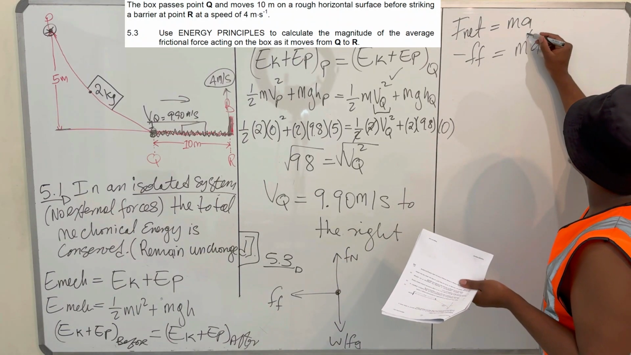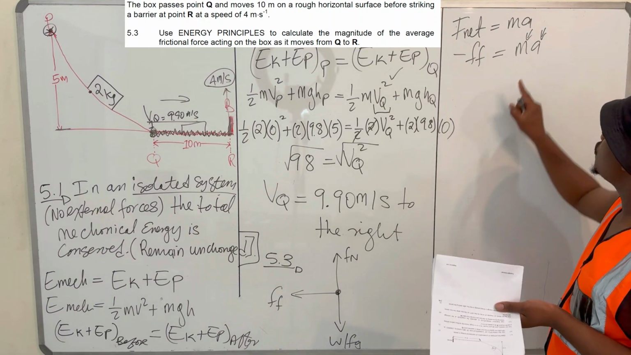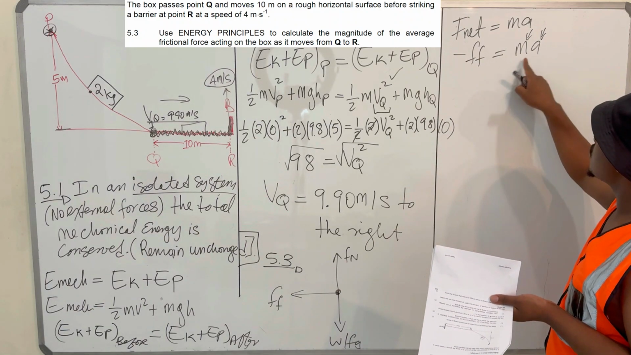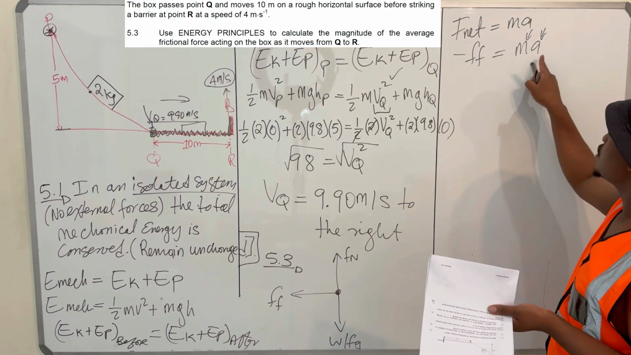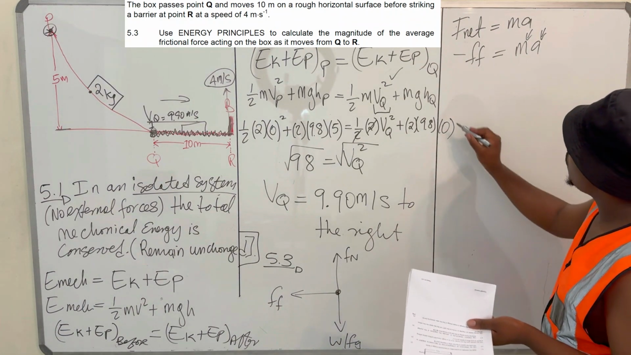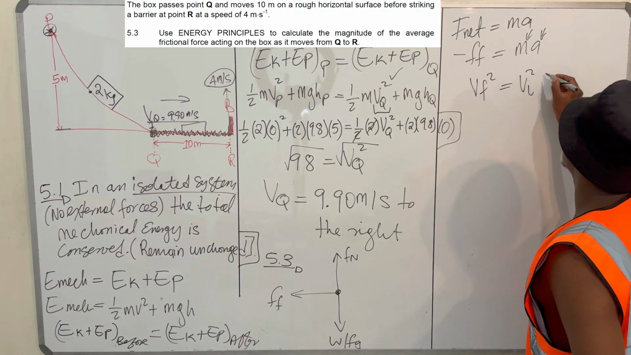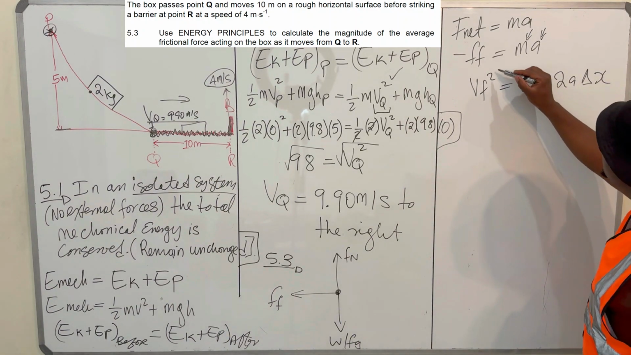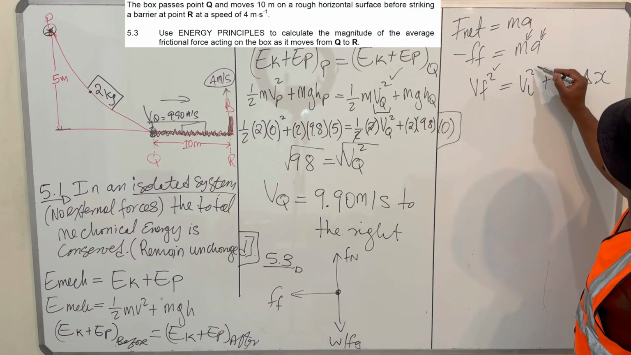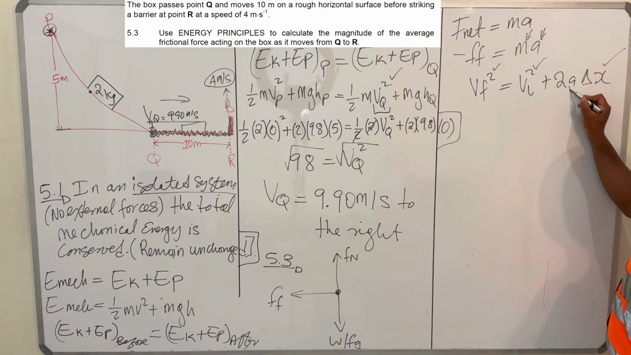You have the mass, but you don't have the acceleration. So you need the acceleration in order to find this, because now you have two unknowns. So let's go and find that acceleration. Your Vf squared is equal to your Vi squared plus 2a delta x. You have your final velocity, which is 4, your initial velocity, which was 9.90, your displacement, which was 10, and you want your acceleration.